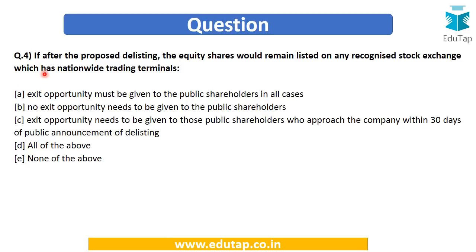Next question: if after the proposed delisting, the equity shares would remain listed on any recognized stock exchange which has nationwide trading terminals, the options are: exit opportunity must be given to public shareholders in all cases; no exit opportunity needs to be given to the public shareholders; exit opportunity needs to be given to those public shareholders who approach the company within 30 days of public announcement of delisting; all of the above; or none of the above.